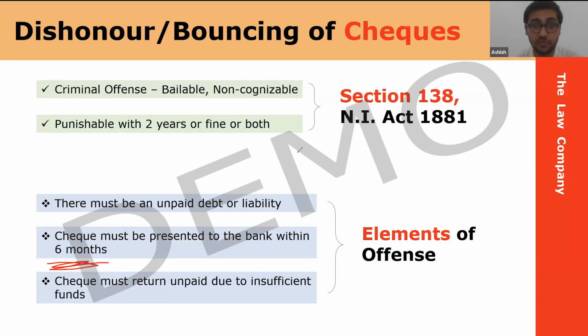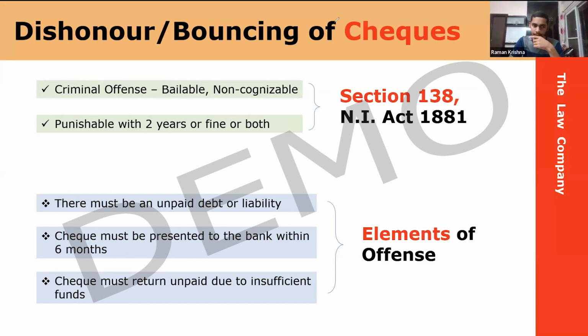So actually, the period of a check is not something that fluctuates. It's decided by RBI. A check's validity, in general, has two options: either 6 months, or any validity that the person who has drawn the check has prescribed. If I am making a check, I can actually write that this check will be valid for so many days. So you can decide the validity up to 6 months. After 6 months, the check will become invalid. This is by RBI. Any check after 6 months automatically becomes a stale check, an invalid check. That is why you need a fresh check or a fresh checkbook if you have issued all the checks. That is why you don't mention dates on your checks.